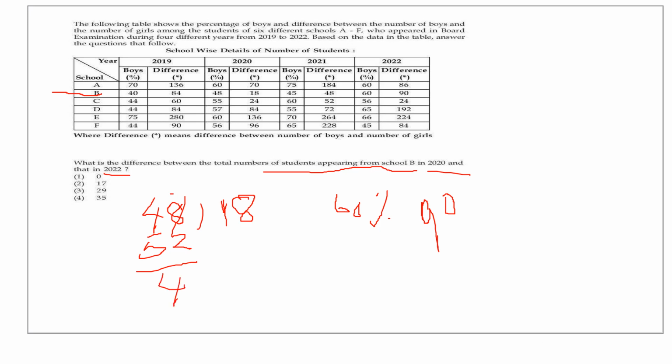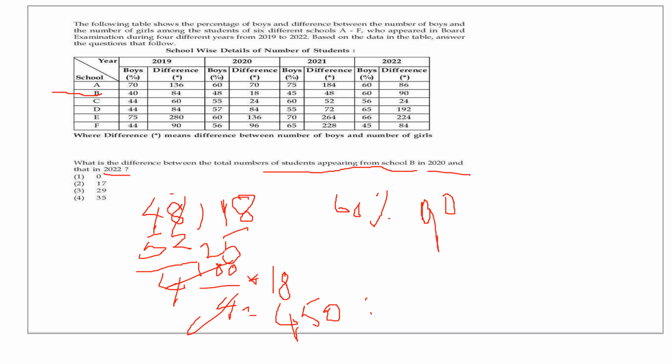In the same way, we are going to find out the total, because they are asking the total number of students. So the difference is 4. If the difference is 4, the total is 100, isn't it? 100 percentage. So if the difference is 18, what is the total? This is the formula. So this will go 25 times. 25 into 18 is equal to 450. You just multiply and see. This is what they are asking.